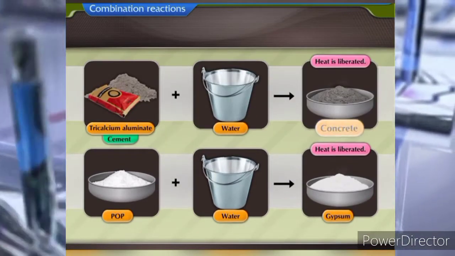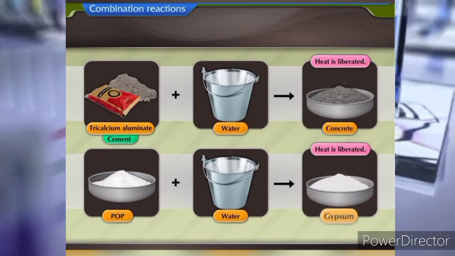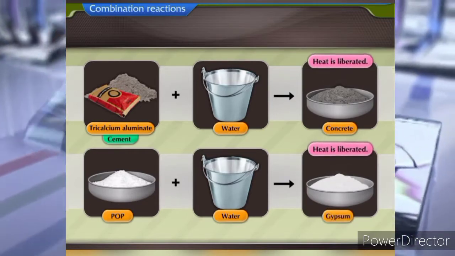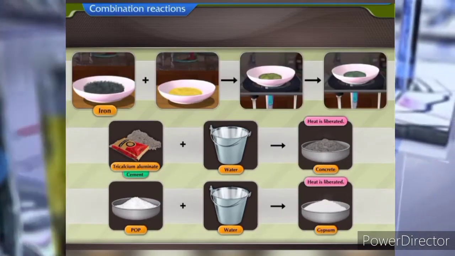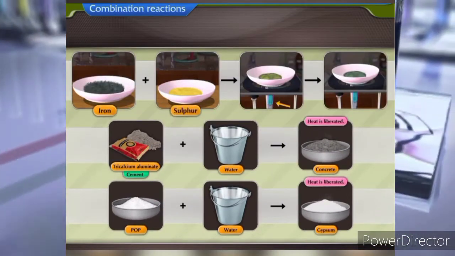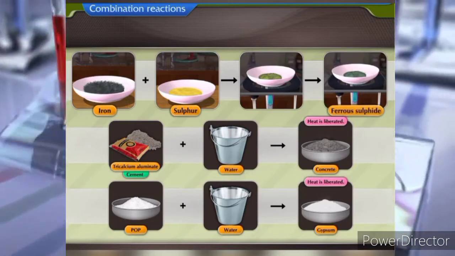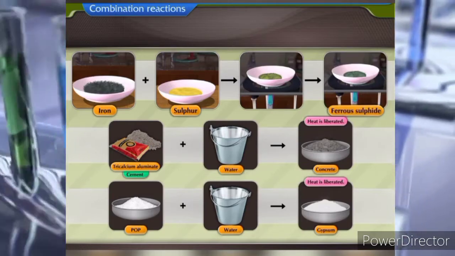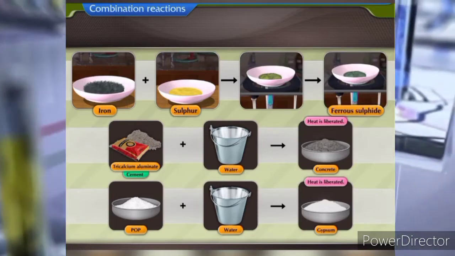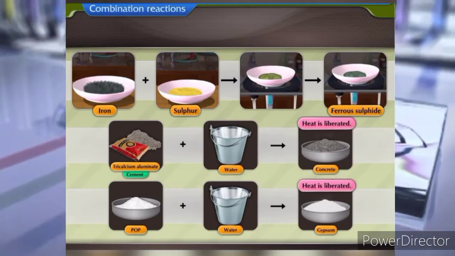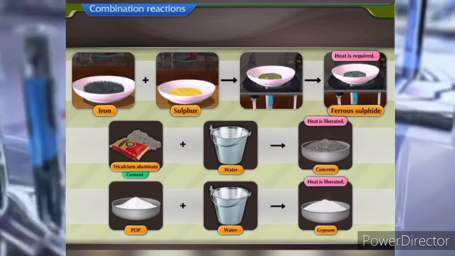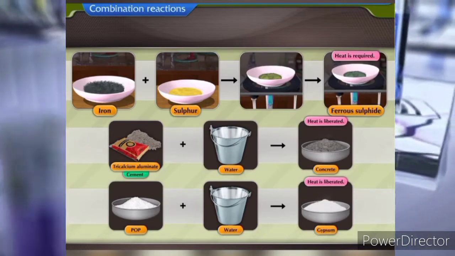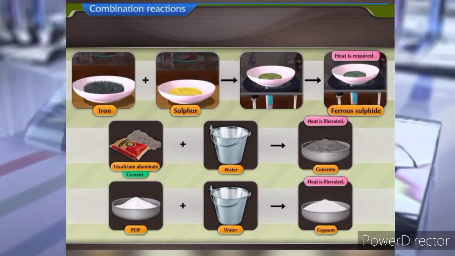The formation of concrete and the manufacture of gypsum both involve liberation of heat. The reaction between iron and sulfur requires heat to form ferrous sulfide. During combination reactions, the reactants may liberate heat or require heat to form products. Let us perform some combination reactions to understand this better.